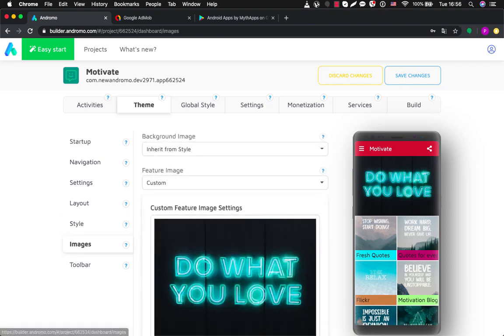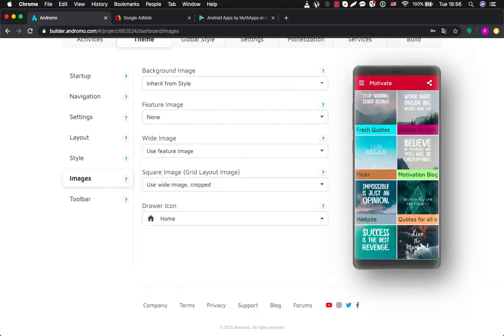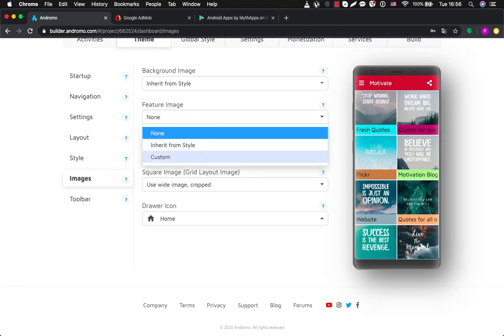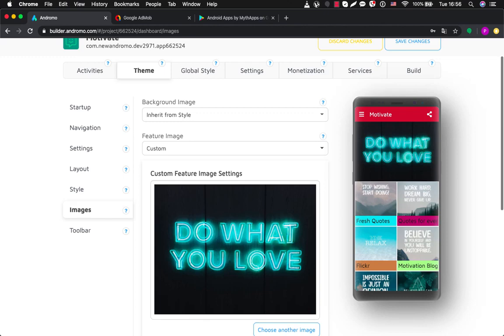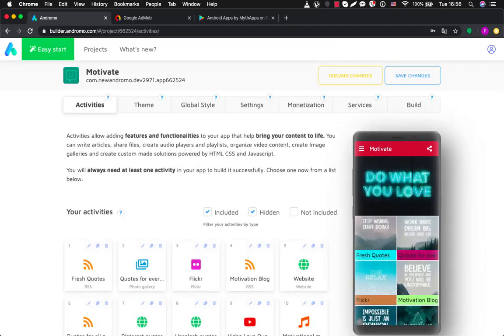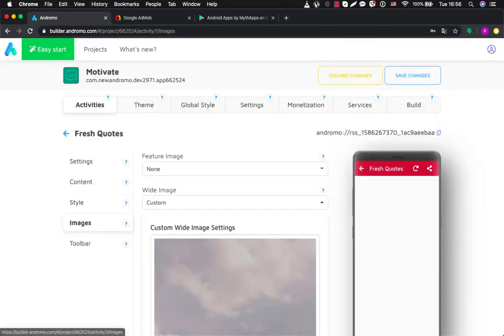So, and the same with images. We have feature image here. Let's read: displayed above the home screen content. So for example, if we choose none, we don't have feature image. If we choose custom, now we have it. So it works the same with activities. For example, fresh quotes, the first activity, images.